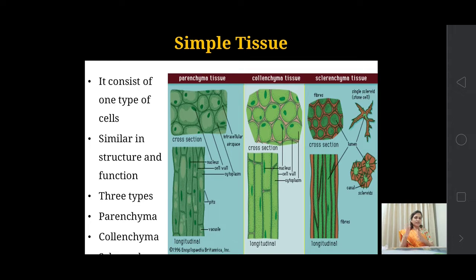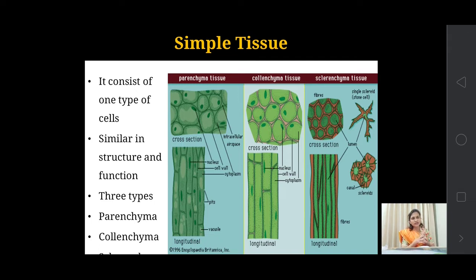These simple tissues, as we saw in the flow chart, are of three types: parenchyma, collenchyma, and sclerenchyma. Before going into detail, let's look at the image of the simple tissues.